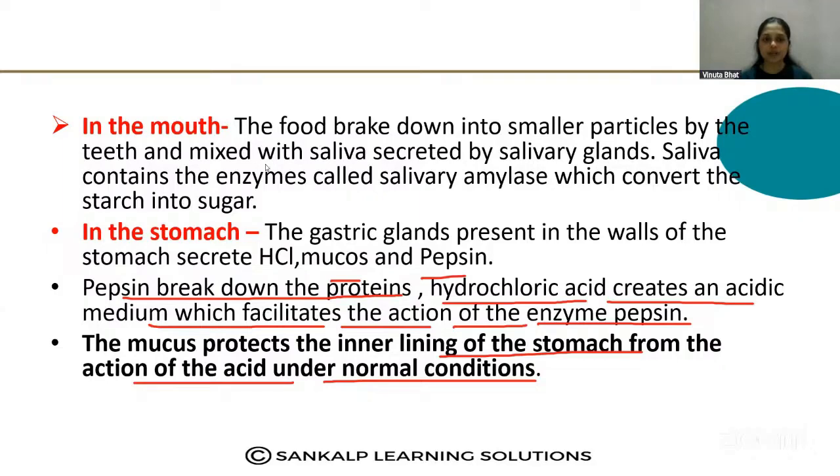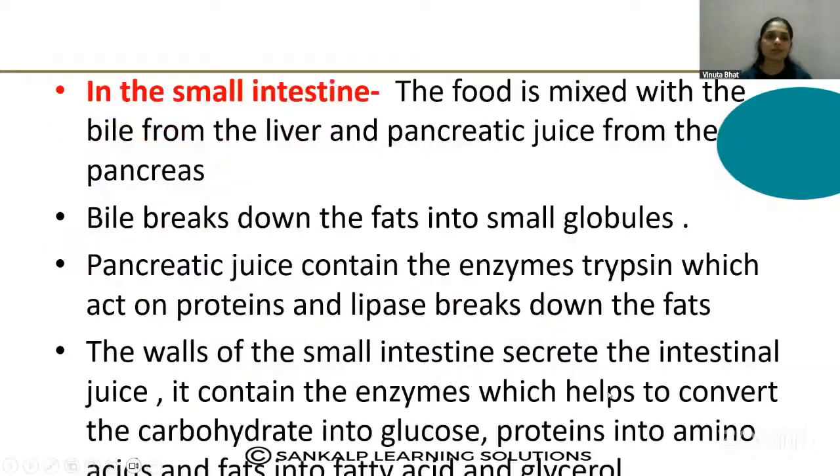The very important one, in the small intestine. The complete digestion and absorption of the food takes place in the small intestine. Very important one. So the complete digestion takes place in which part of the digestive system? Stomach, mouth, small intestine, large intestine. The correct answer is the small intestine. The food is mixed with the bile. So in the first step of the digestion in the intestine, bile from the liver and pancreatic juice from the pancreas, bile breaks down the fats into small globules.